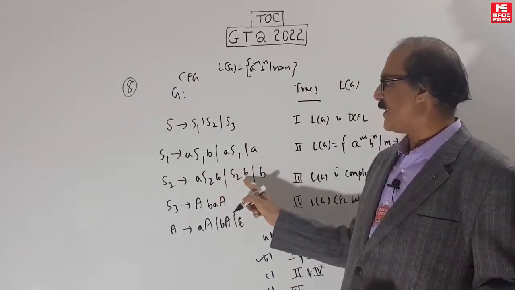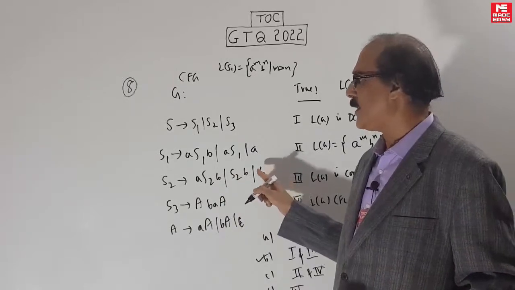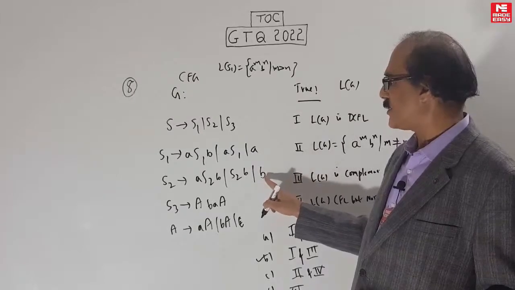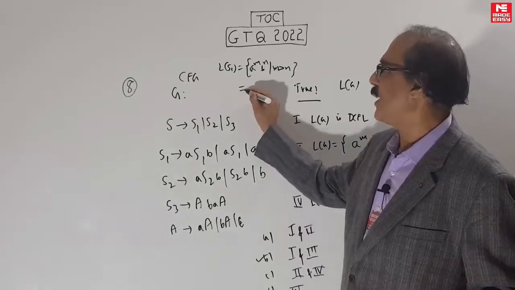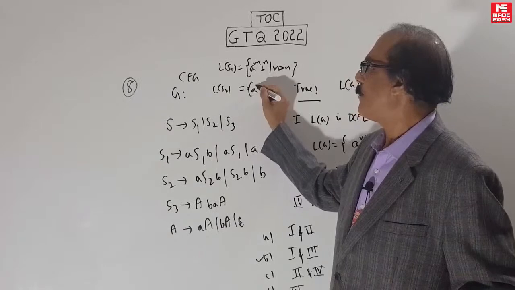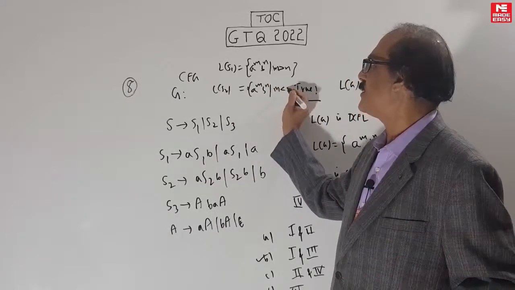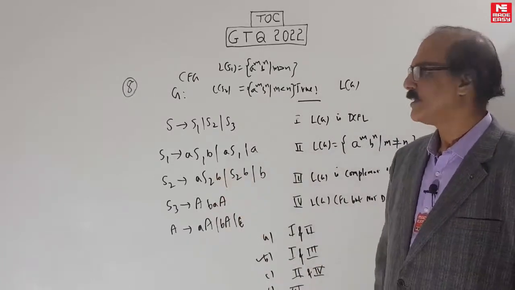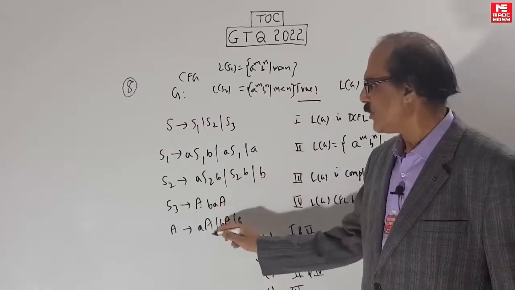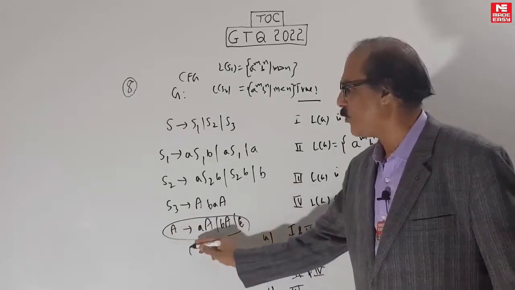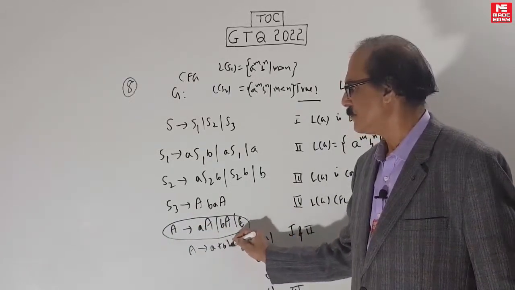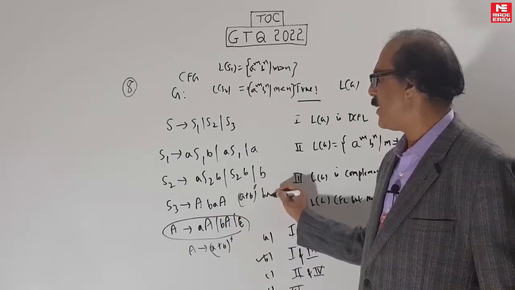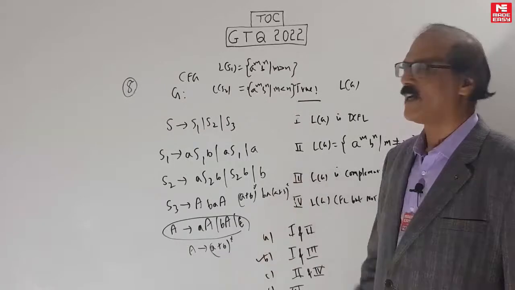Here B is inserted on the right side, and if it was null, it would have been M less than or equal to N. But now it will be M strictly less than N because at least one B is getting added. So L of S2 will be A power M, B power N, M less than N, or in other words N greater than M. B is strictly one more than A. These both are standard grammars. This one you can just do by substitution. This is A plus B. A goes to A plus B whole star. Just substitute it here. A plus B whole star. This is L of S3.